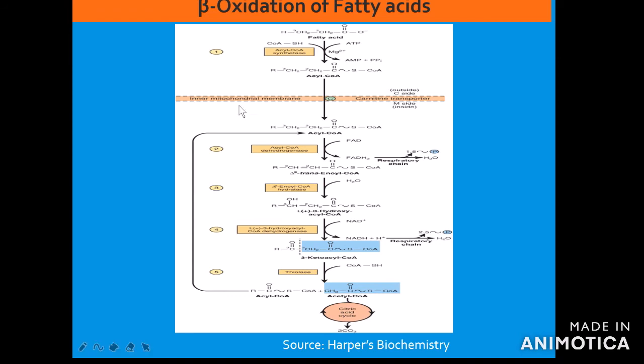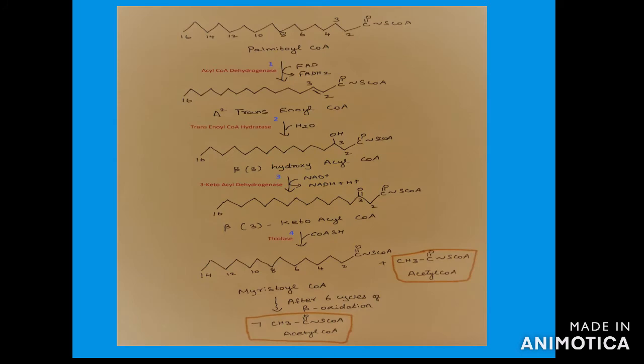So the second to fifth steps will take place 7 times to finally yield 8 acetyl-CoA. So this is how you can represent palmitoyl CoA, also in the linear chain form.